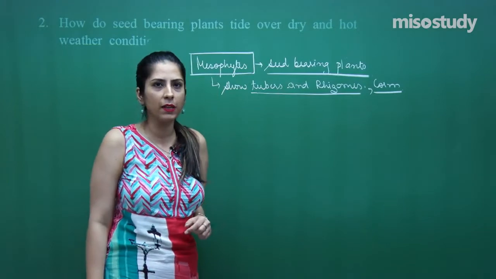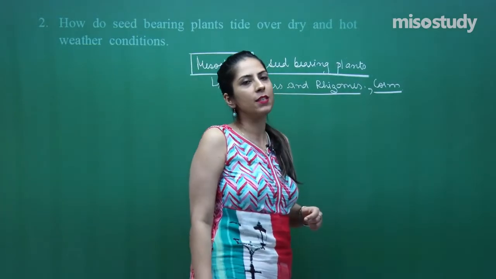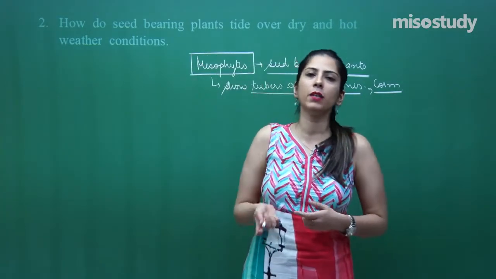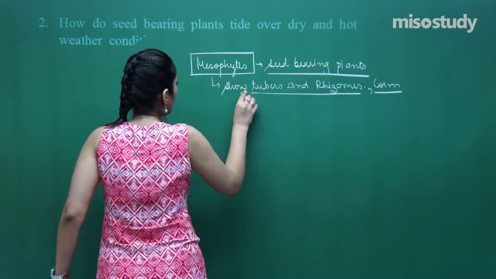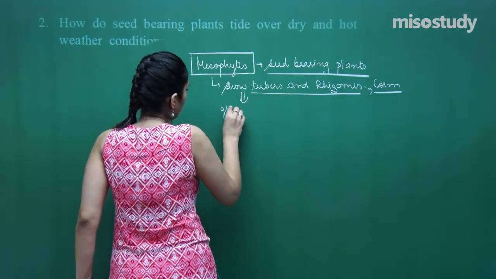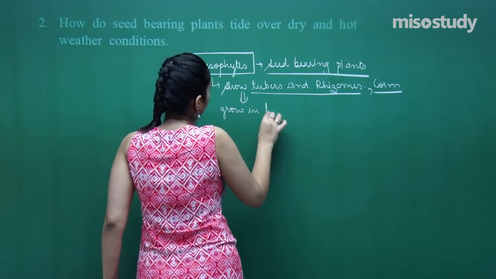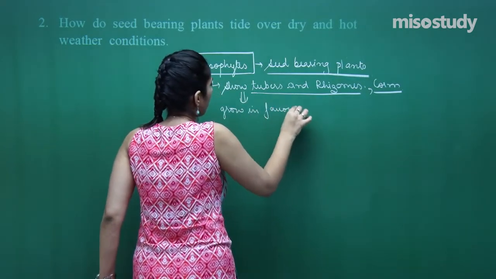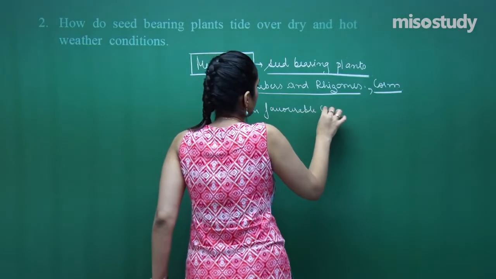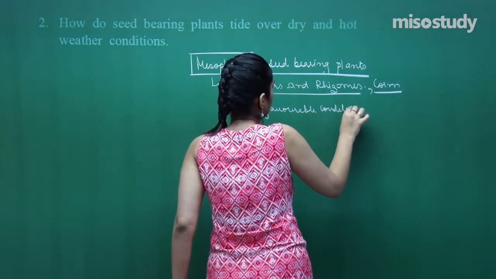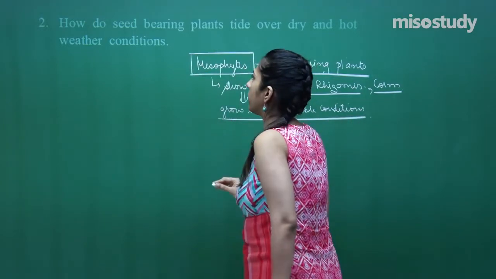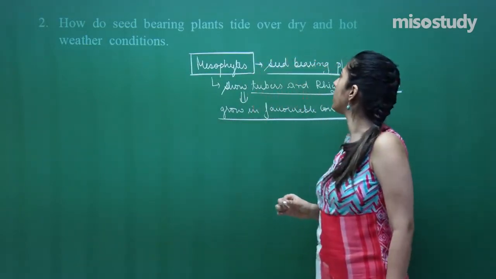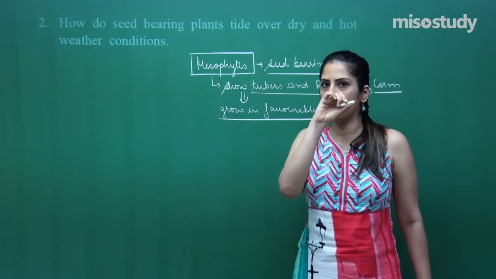When a favorable condition comes, they again grow in favorable conditions. This is how seed bearing plants tide over the dry and hot weather condition.